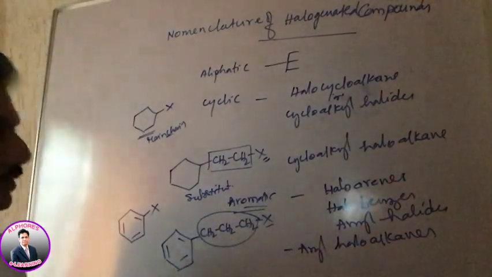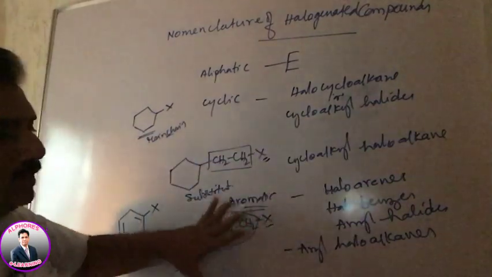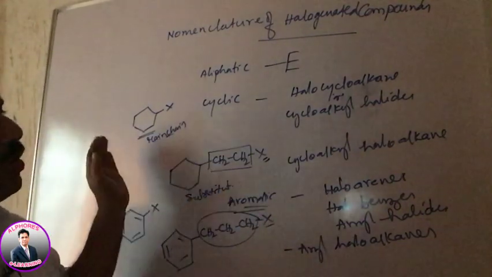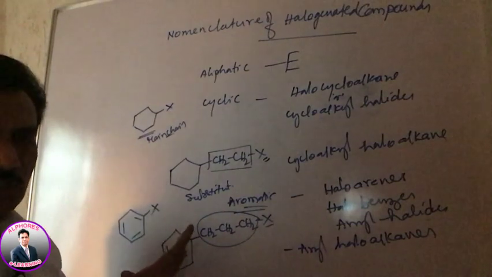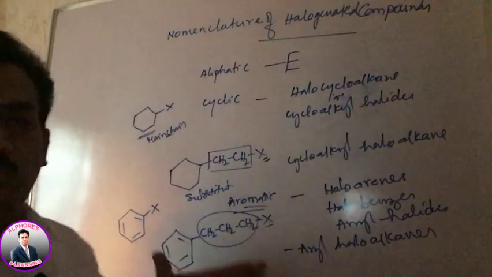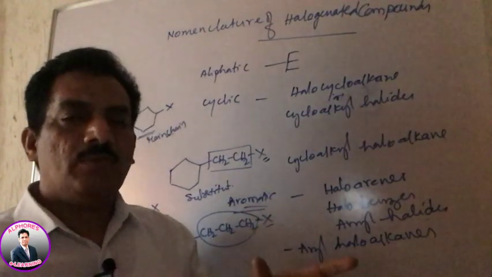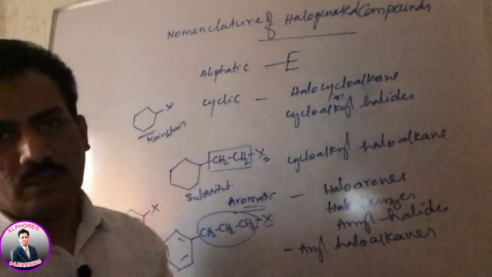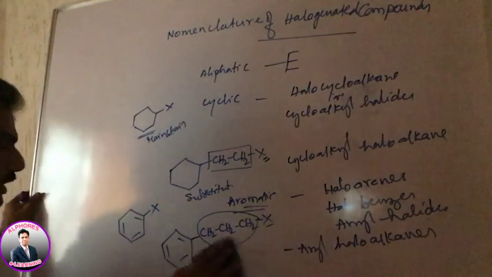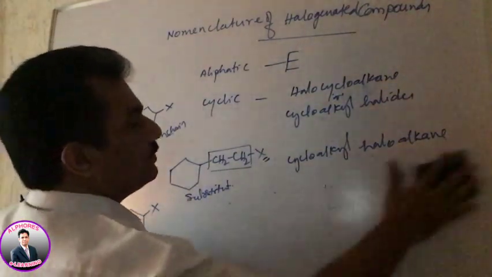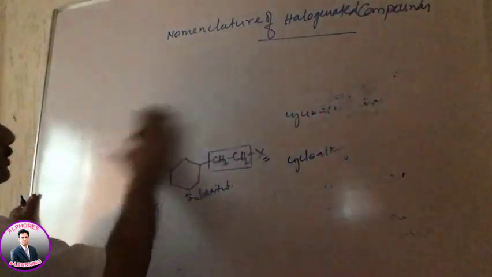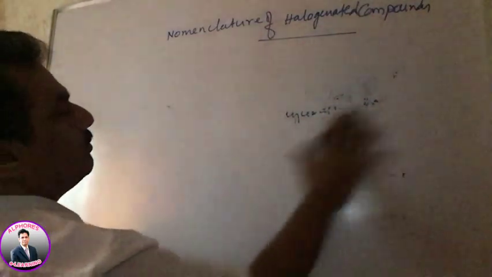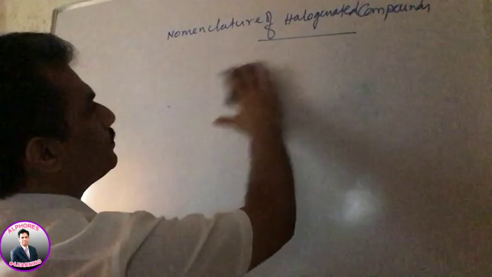Clear? Now these are the general names and common names. Let me give, for all these, the common names and IUPAC names. I will list it out, and thereafter I will provide some compounds. You have to write the names, and let me give those names. In case of aliphatic compounds, we have the common system and the IUPAC system to write the names of the compounds.